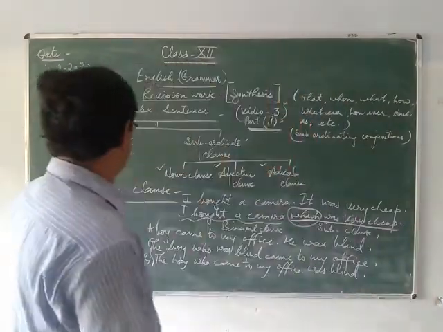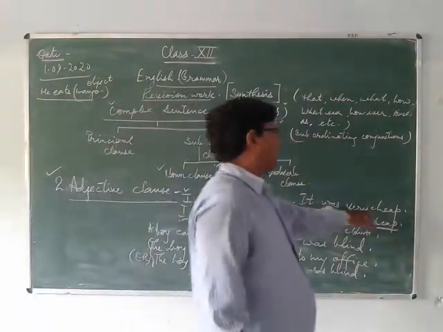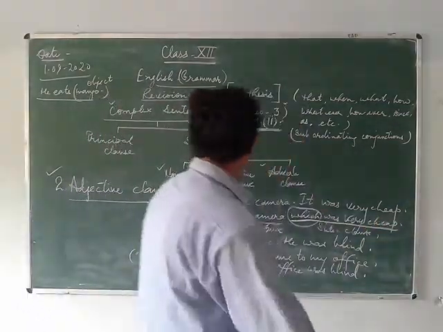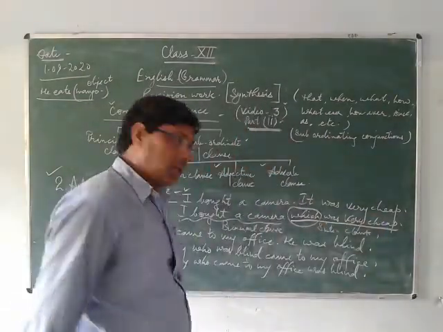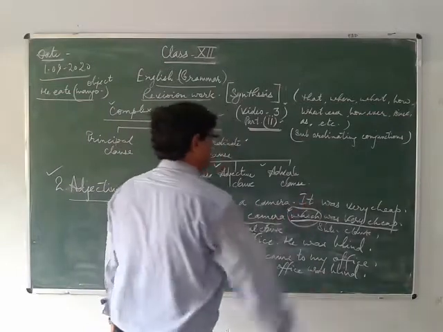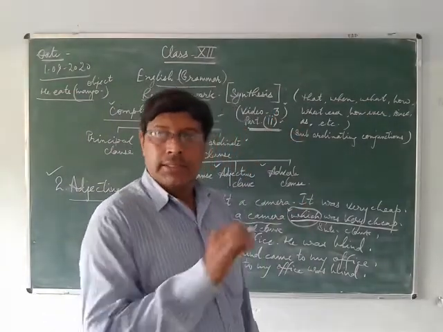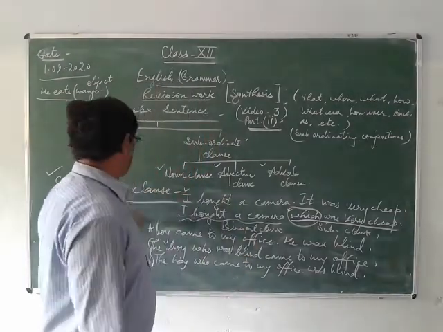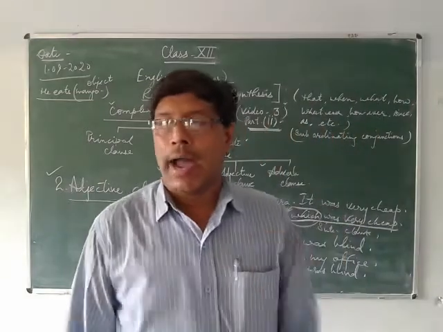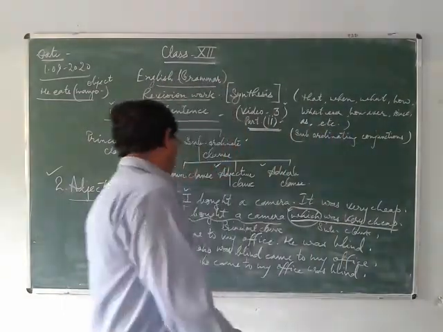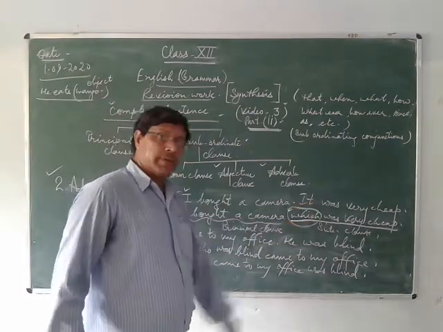So you can see the example here. First one, I bought a camera. It was very cheap. So, I bought a camera which was very cheap. Here the word which is a conjunction. In this adjective class, you will use a relative pronoun or relative adverb as the conjunction. So I bought a camera, it was very cheap. I bought a camera which was very cheap.